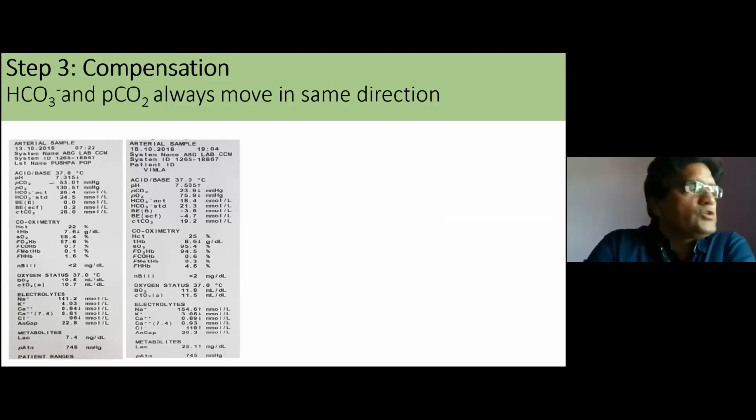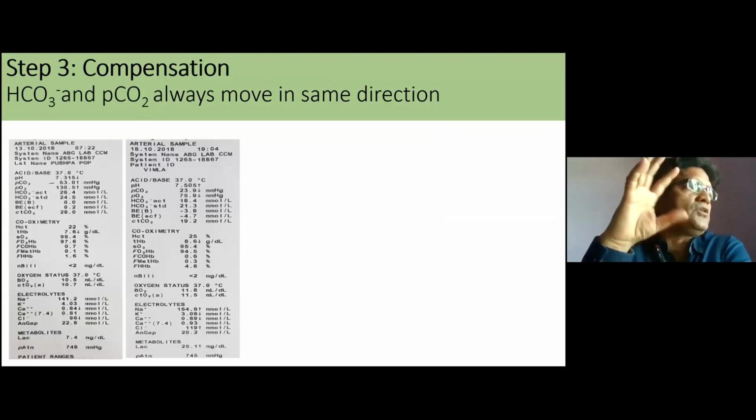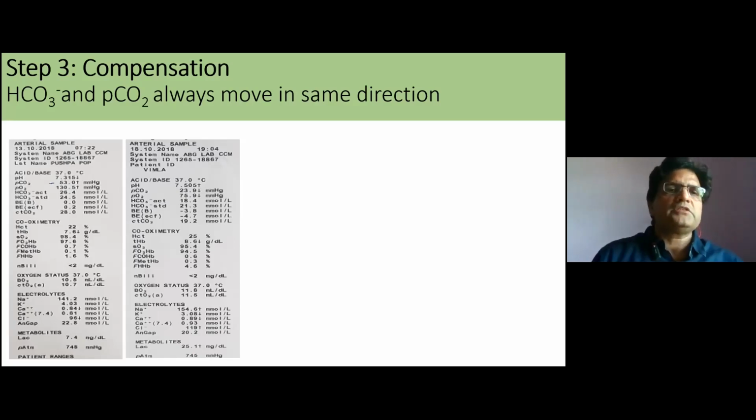The third step: we want to see whether the respiratory acidosis or alkalosis, or metabolic acidosis or alkalosis, is compensated, because there is always compensation by the other system. Suppose a patient has respiratory acidosis or alkalosis.